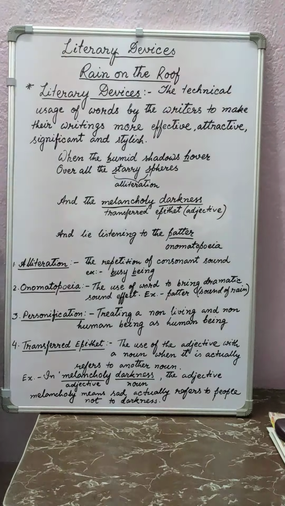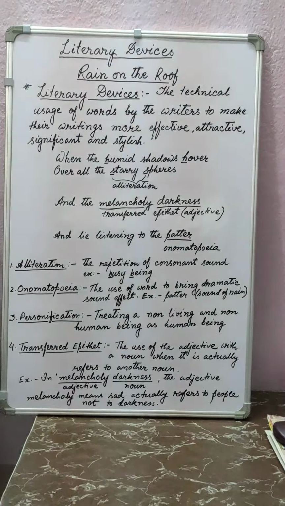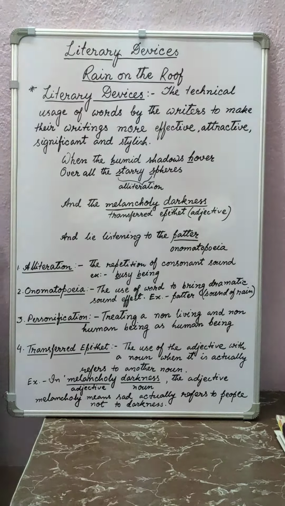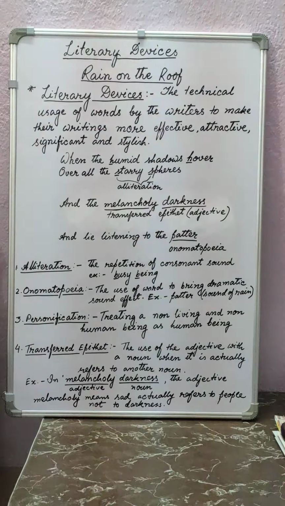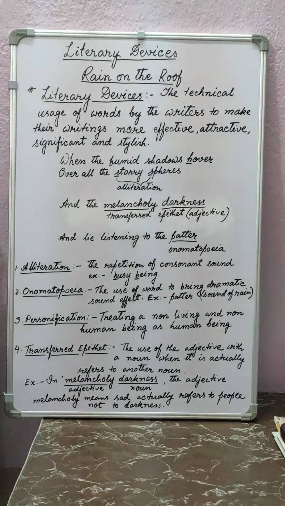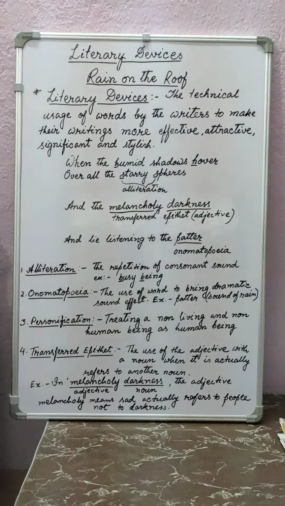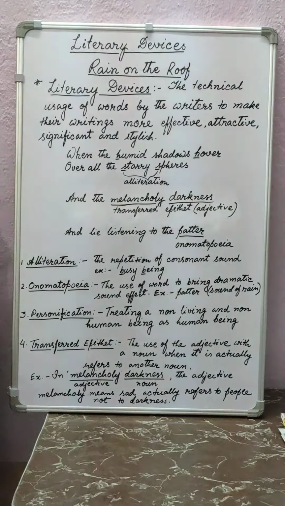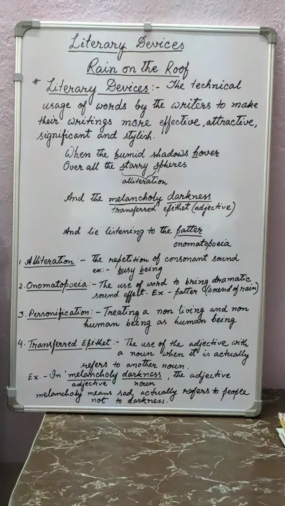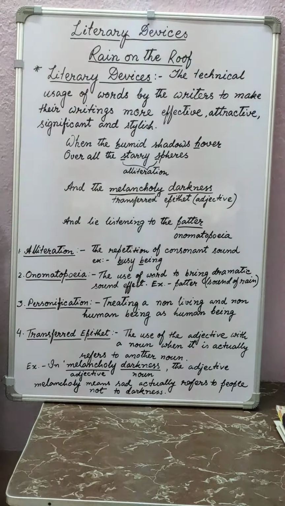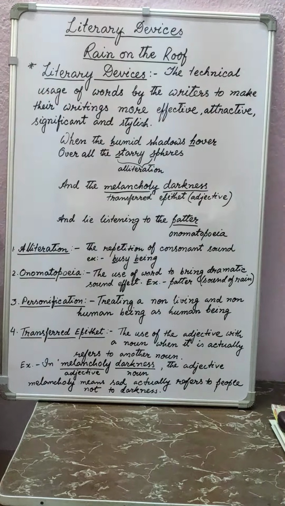That is pitter patter, tip tip tip tip. So this word patter is actually telling about the falling sound of the raindrops. Onomatopoeia is the usage of words to bring dramatic sound effect.